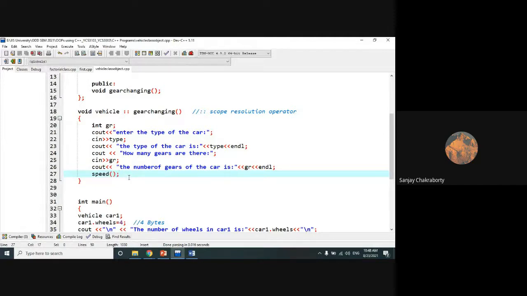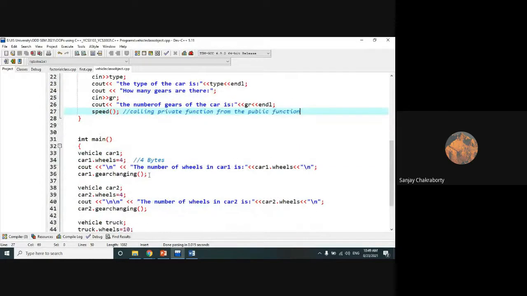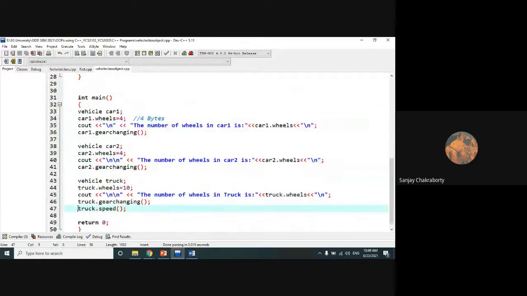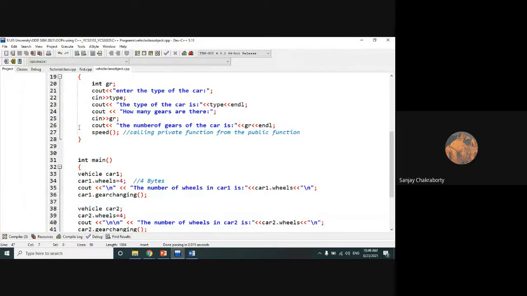Calling the private function from the public function is the main job we are doing here. So when you call this one, automatically the speed function is also called for you.